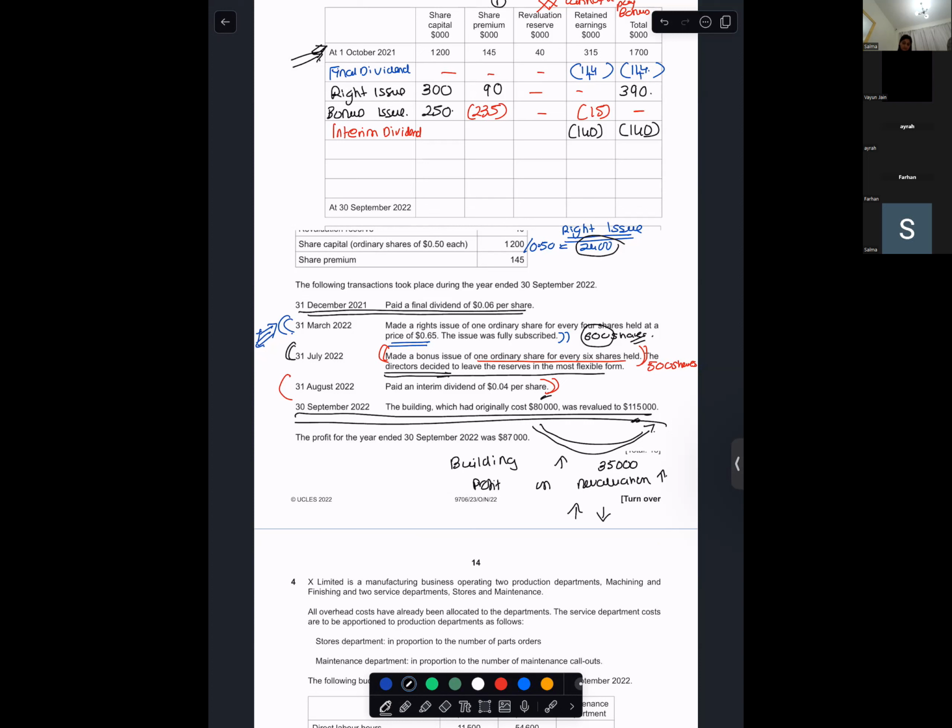It will increase. Revaluation reserves will increase by how much? 35,000.